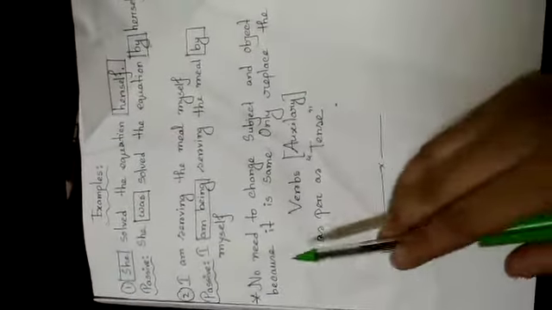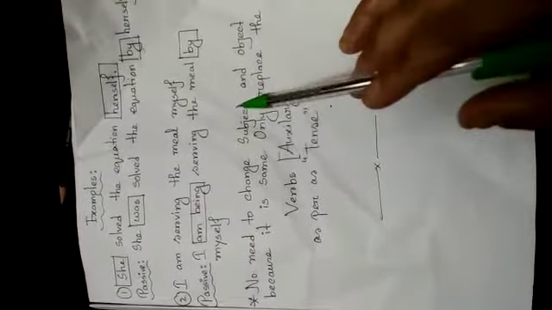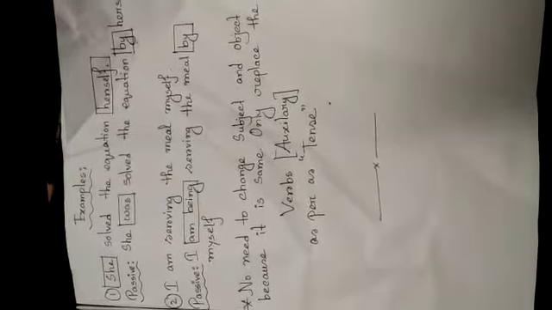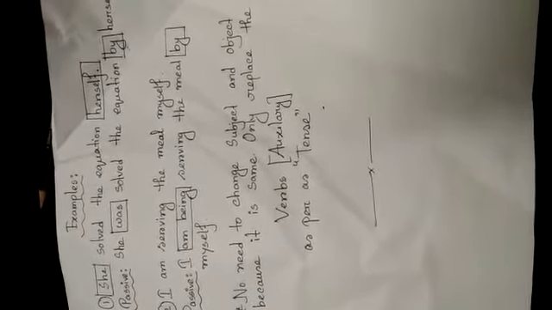And the last part I have written only for your better learning, so that whenever you revise it at home, you can solve it your own way and realize each and every line given in the sheet or in the class. No need to change the subject and object because it is the same. If in any sentence I find subject and object in the same way, why should I change it? This will remain unchanged. Only replace the auxiliary verbs.